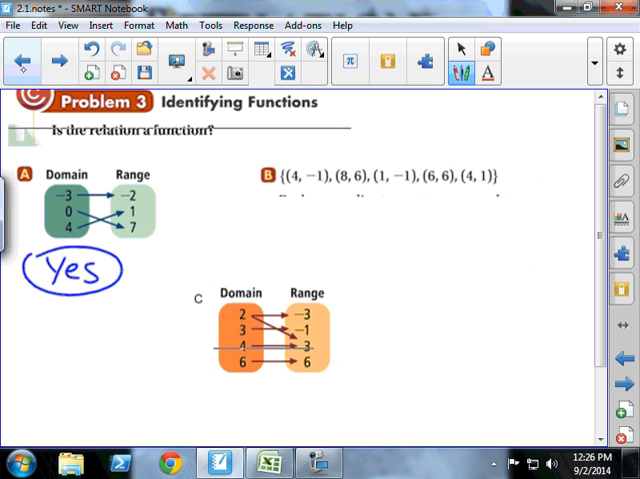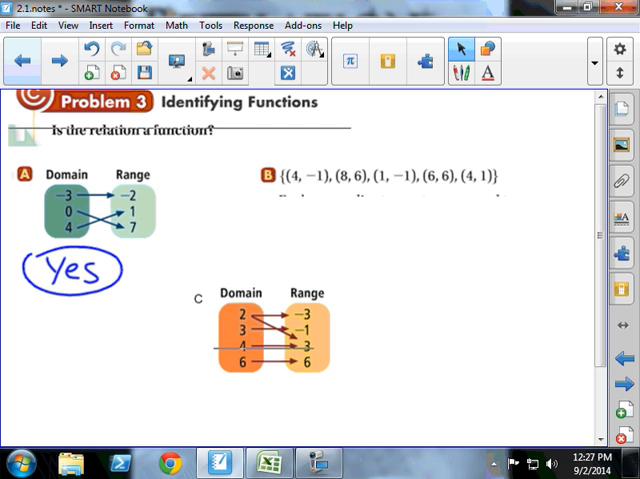So the question is, if you had to pick one of those methods to test, what would it be? It depends on how the relation's given. If the relation is given as a map, you'd think about the snakes. If it's given as ordered pairs, then you'd look for repeated x's. If it's given as a graph, you'd use the vertical line test. Great question. Okay. So if we look at number B, we're given ordered pairs. So we're going to look, are there any repeated x values? What x value repeats?